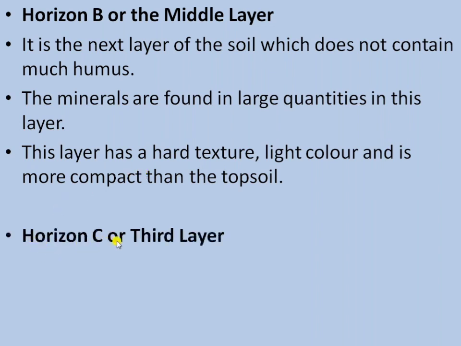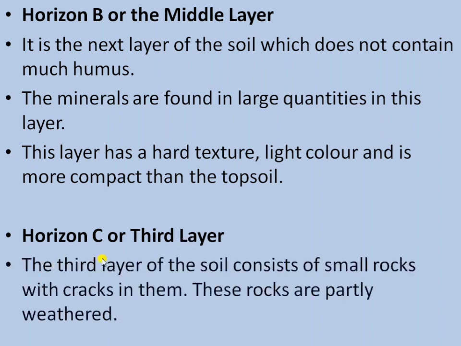Next is the horizon C, or the third layer. It is the third layer present below the B horizon. The third layer of the soil consists of small rocks with cracks in them, and these rocks are partially weathered, partially broken. So this layer is very hard compared to these two layers, and it is made up of small pieces of rock material with cracks.